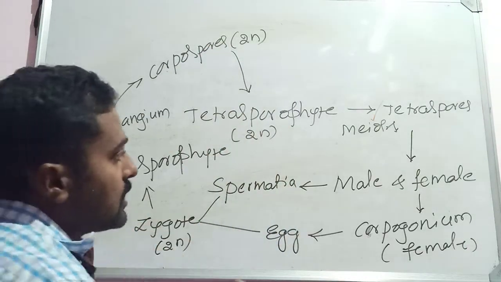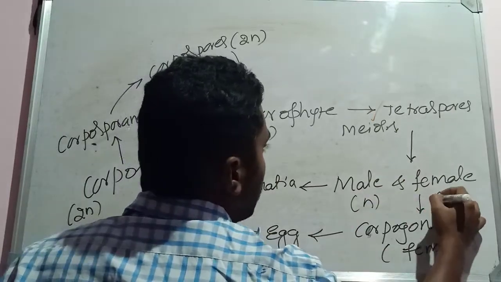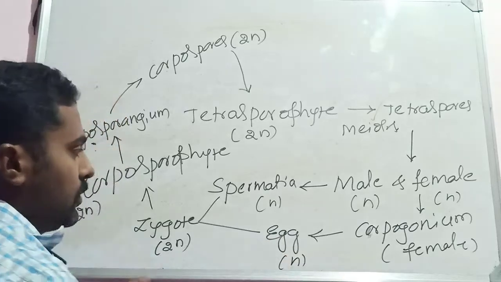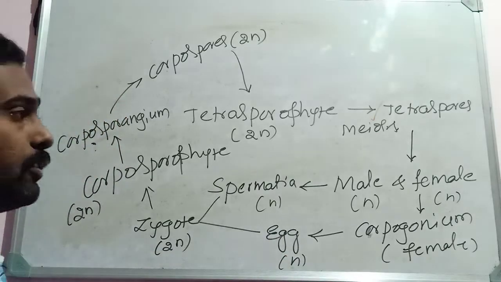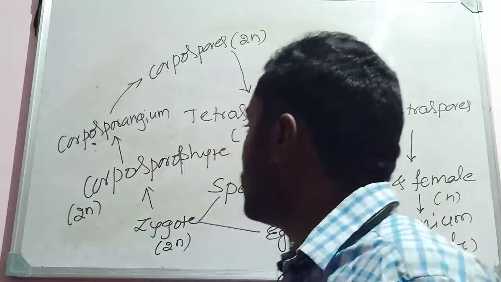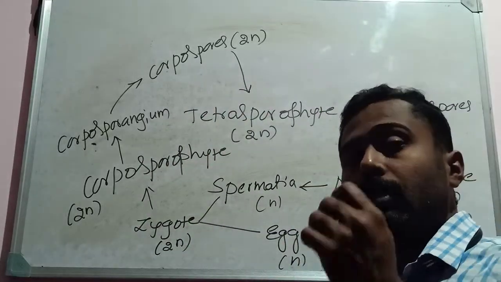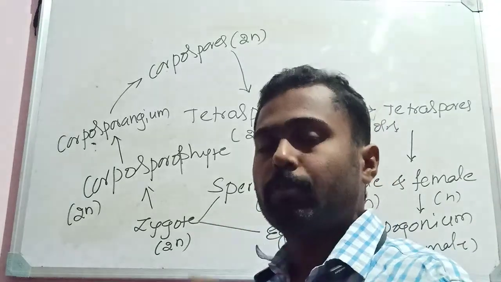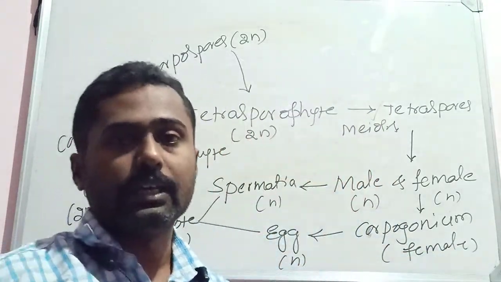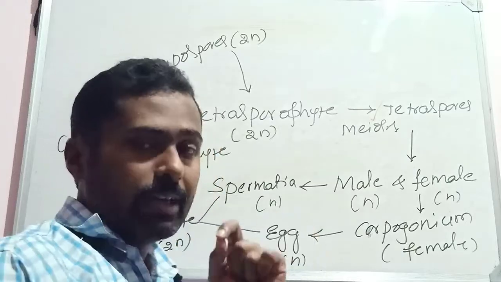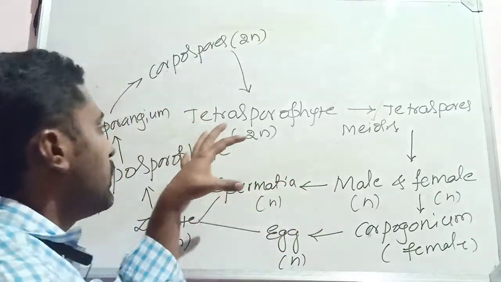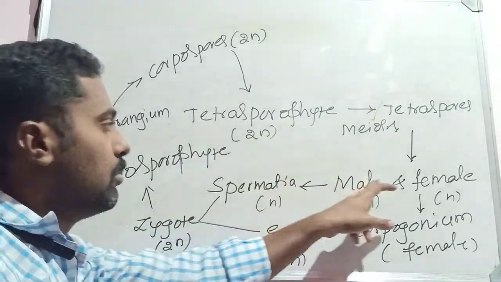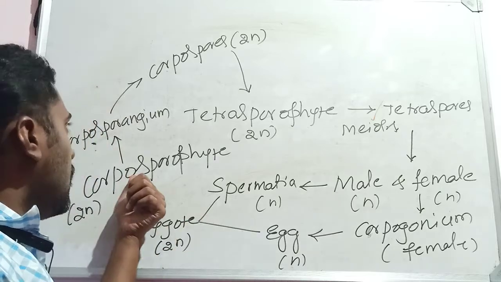You observe haploid structures: male and female gametophytes are haploid, spermatia are haploid, and the egg is haploid. So we can see different kinds of forms in the life cycle of one organism. For example, if you take Polysiphonia, a red algae, we can see different forms like tetrasporophyte, male and female gametophytes, and carposporophyte.